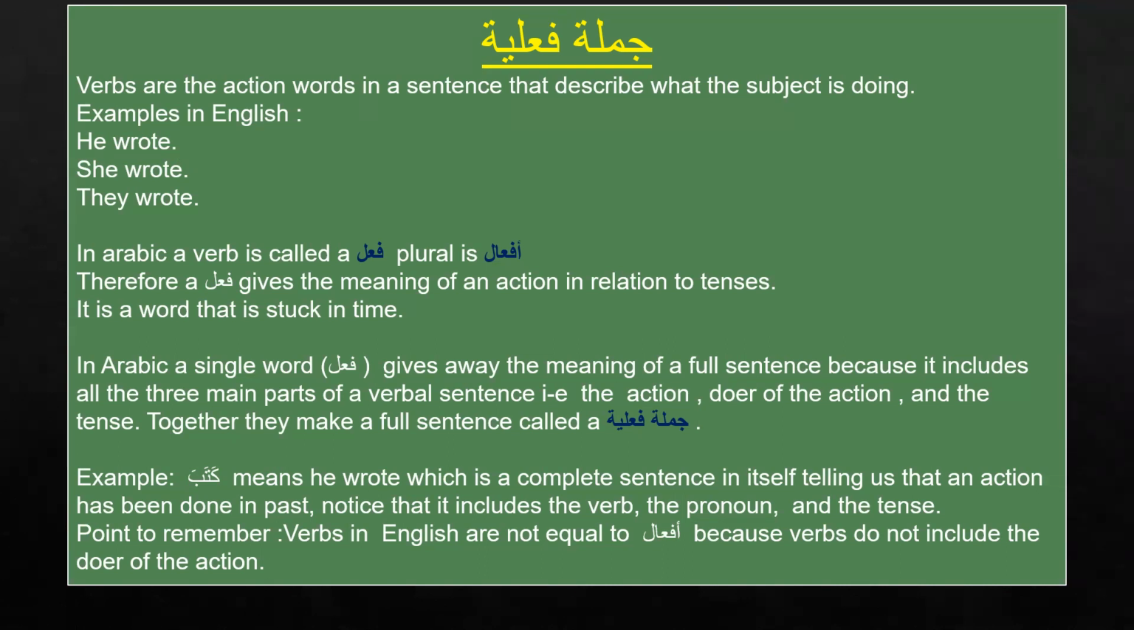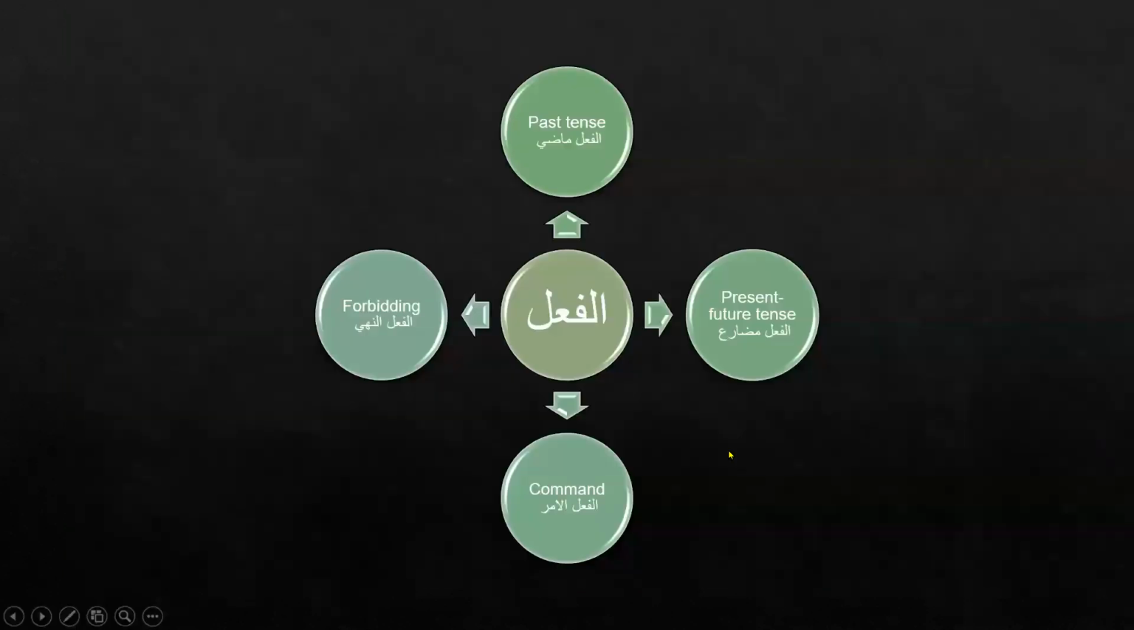But in Arabic, we can see by looking at the word itself who is the doer. This is such a beautiful thing. So remember that verbs in English are not equal to the verbs in Arabic. Alhamdulillah. Like in English, in Arabic, fi'l has many parts. So what are those components? What are those parts?